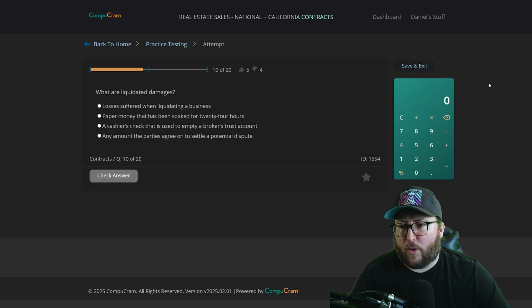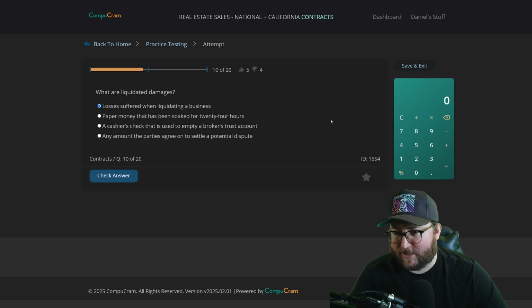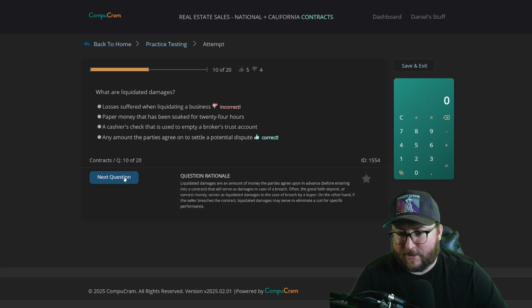Question number 10. What are liquidated damages? Losses suffered when liquidating a business. Paper money that has been soaked for 24 hours. A cashier's check that is used to empty a broker's trust account. Any amount the parties agree on to settle a potential dispute. I want to say losses suffered when liquidating a business. It's not paper money, we know for a fact that it's not paper money that has been soaked for 24 hours. So now we're at 3 out of 4 that we have an option. I'm going to go with A.